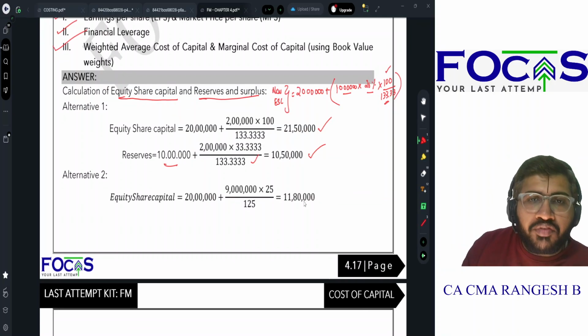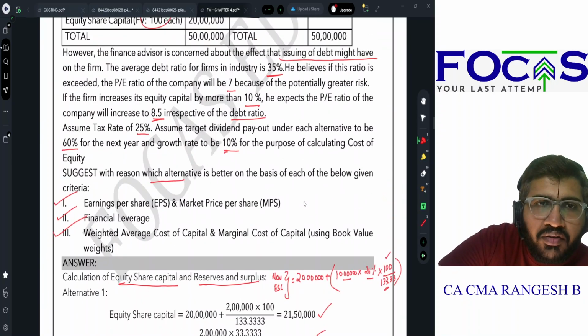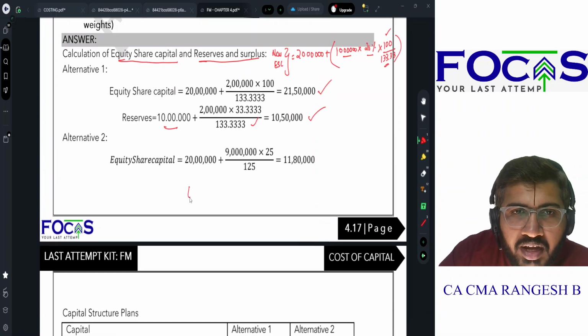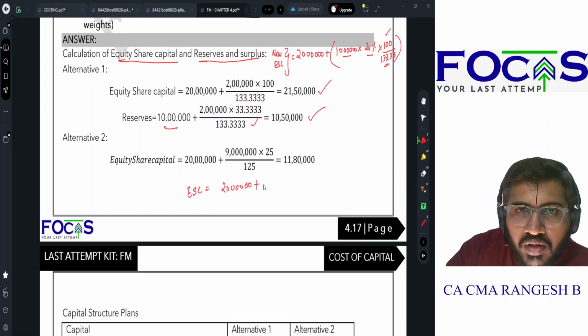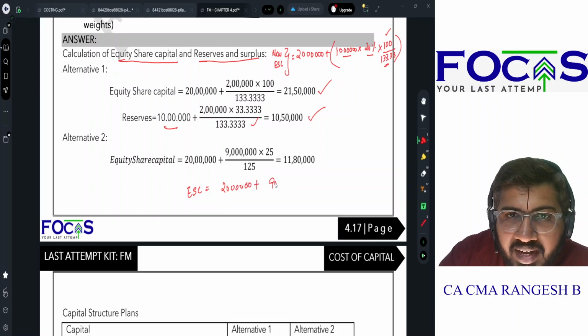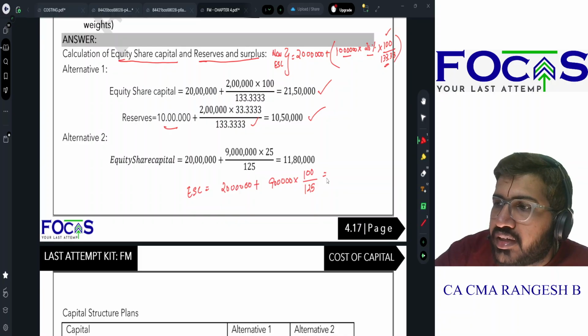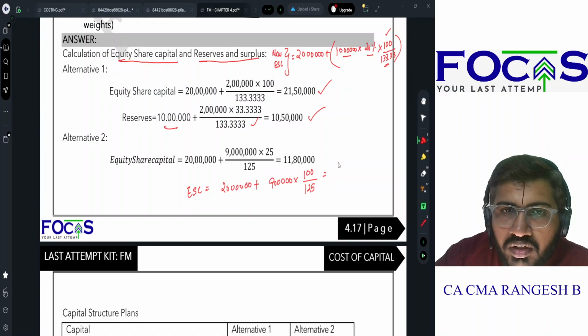இப்போ ஒருவேளை alternative 2ல போனேன்னு வச்சுக்கோயேன். Alternative 2ல போனேன் அப்படின்னா how much will be my equity share capital? Equity share capital will be 20 lakhs அப்படியே இருக்கும், plus 9 lakhs will be my equity share capital that I'm going to issue. That will be issued at 125 rupees. So 100 into 125. So 9 lakhs into 100 divided by 125. So 7,20,000. So 27,20,000 will be my equity share capital.